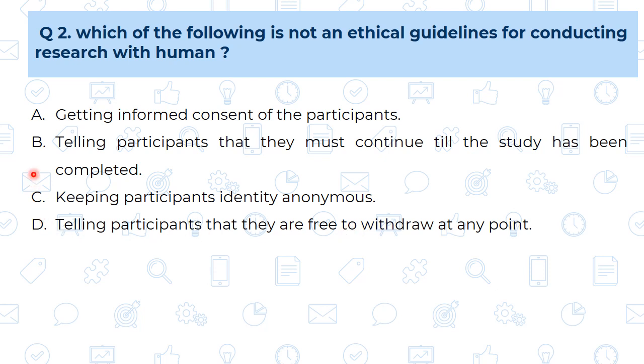So which is the unethical one? B. This kind of compulsion, that is unethical, means we are going to say that not ethical guidelines for conducting the research with the human. So this is answer our B.